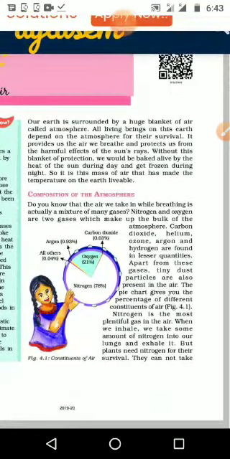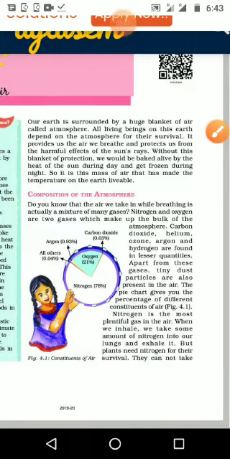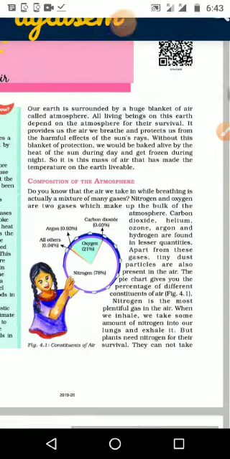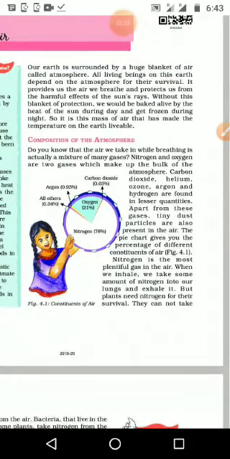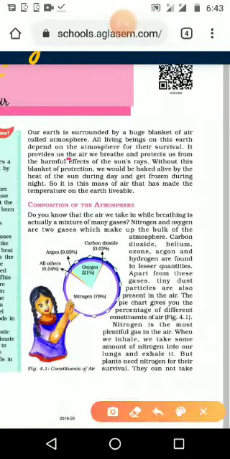All living beings on this earth depend on the atmosphere for their survival. For our survival, we need the atmosphere. So you can underline that one also, because without air we can't live. And it provides us the air we breathe and protects us from the harmful effects of the sun. How is it needed for our survival? First, it gives air for our breath. Second, it protects us from the harmful effects of the sun.